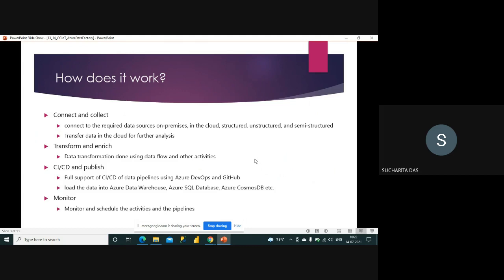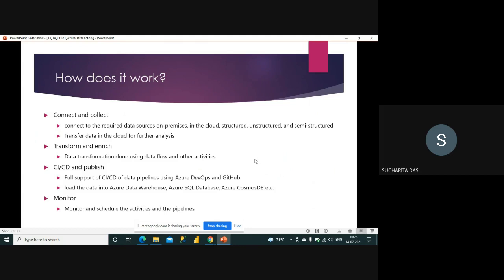One is connect and collect. So it connects to the required data sources. It can be on premise, it can be cloud, it can be structured, unstructured and semi-structured data. So all types of data, and from different types of sources, it can connect. There are many different connection options given. Transfer data in the cloud for further analysis. So it just connects the data, collects the data and transfers it to the cloud. That is my purpose, that I want to connect to various data sources, collect the data and transfer it.